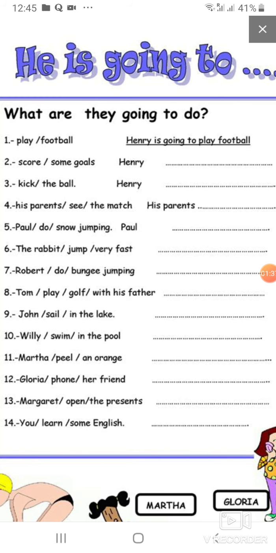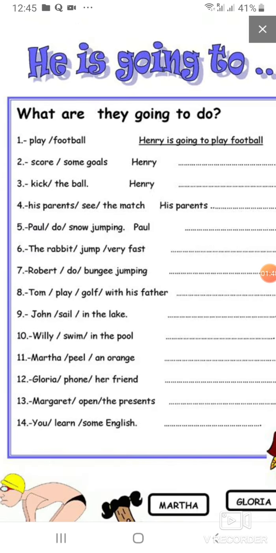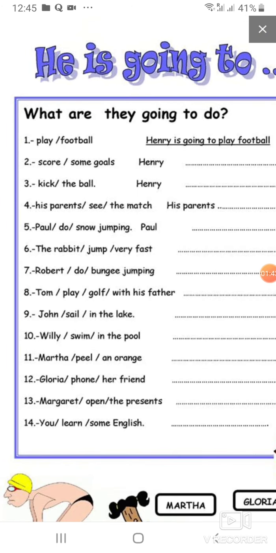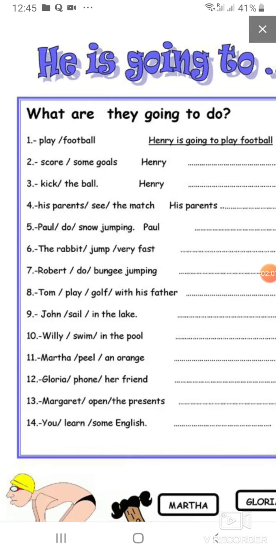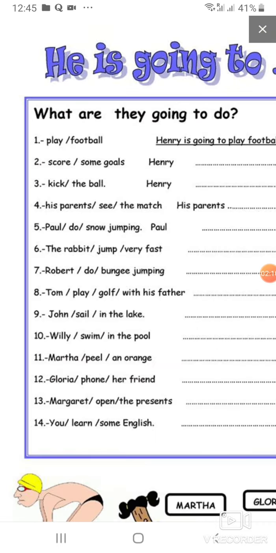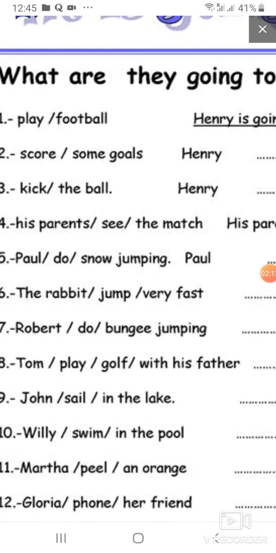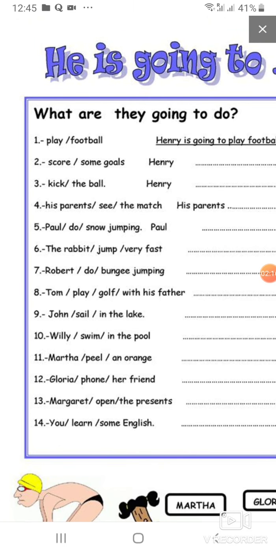Okay, so the next one, you see the start again is Henry, number 3. Again we're going to say is going to, because if we're talking about a third person, Henry, or say Raj, or any other person, we use is, not are. We would say Henry is going to play football. Henry is going to score some goals. And number 3 is Henry is going to kick the ball because he hasn't kicked the ball yet.